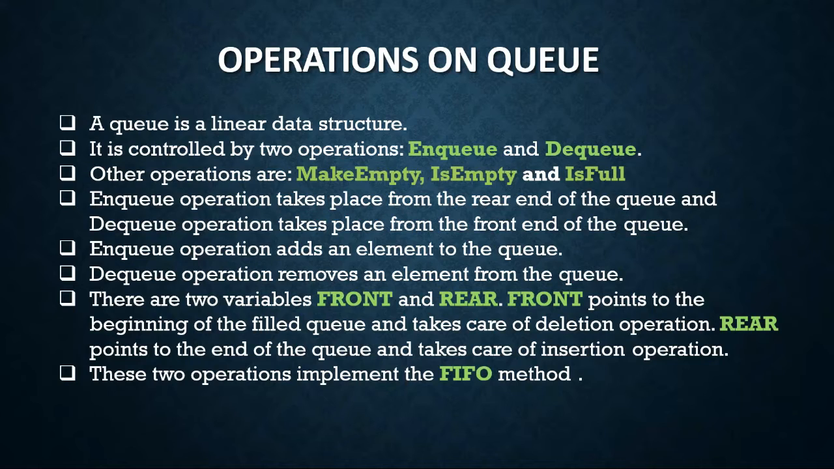There are two variables, front and rear. Front points to the beginning of the filled queue and takes care of the deletion operation. Rear points to the end of the queue and takes care of the insertion operation. These two operations implement the FIFO method.